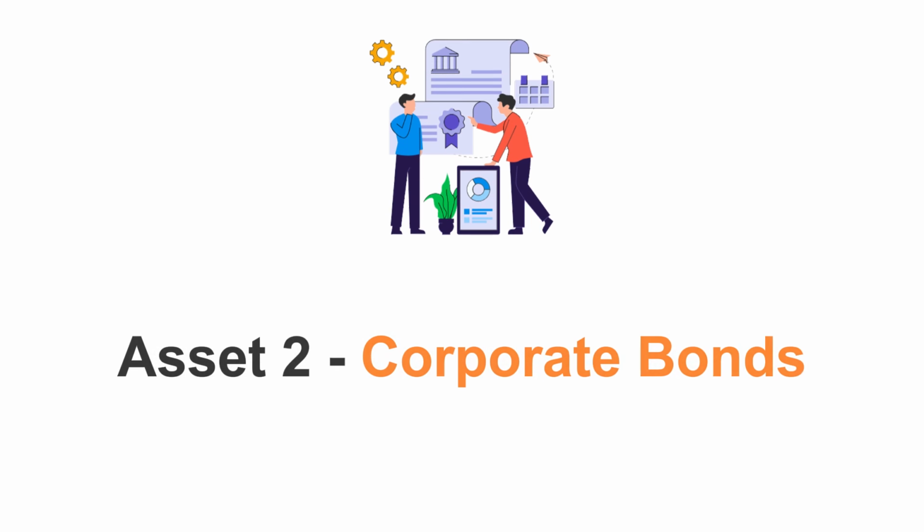Asset number 2 is corporate bonds. Corporate bonds is something that traditionally Indians were not investing in at all. Why? Because of the ticket size.